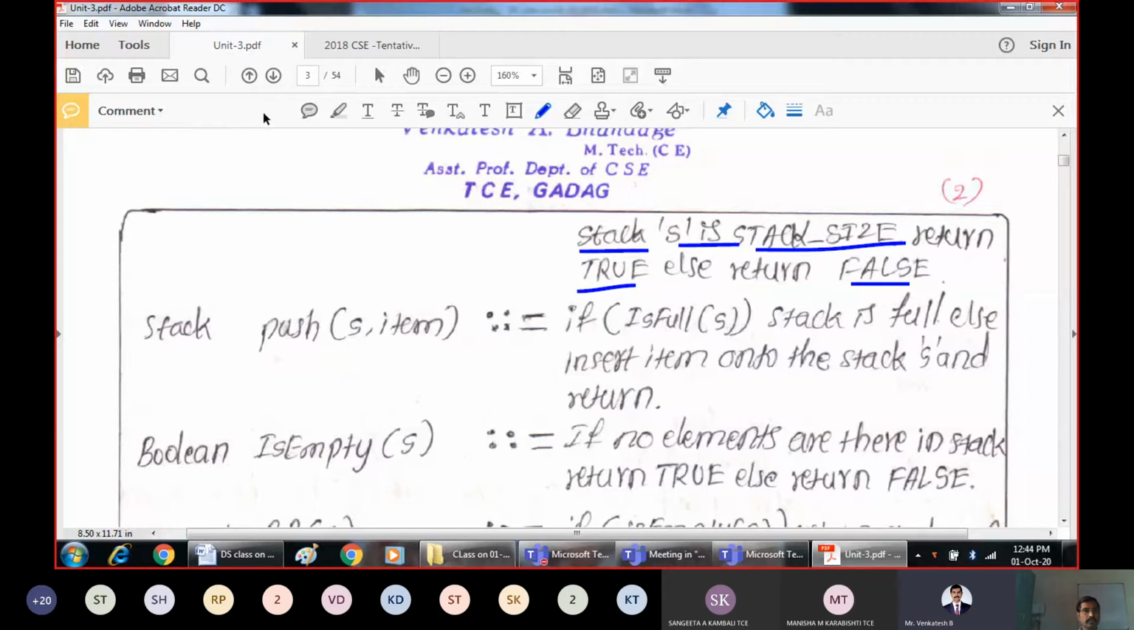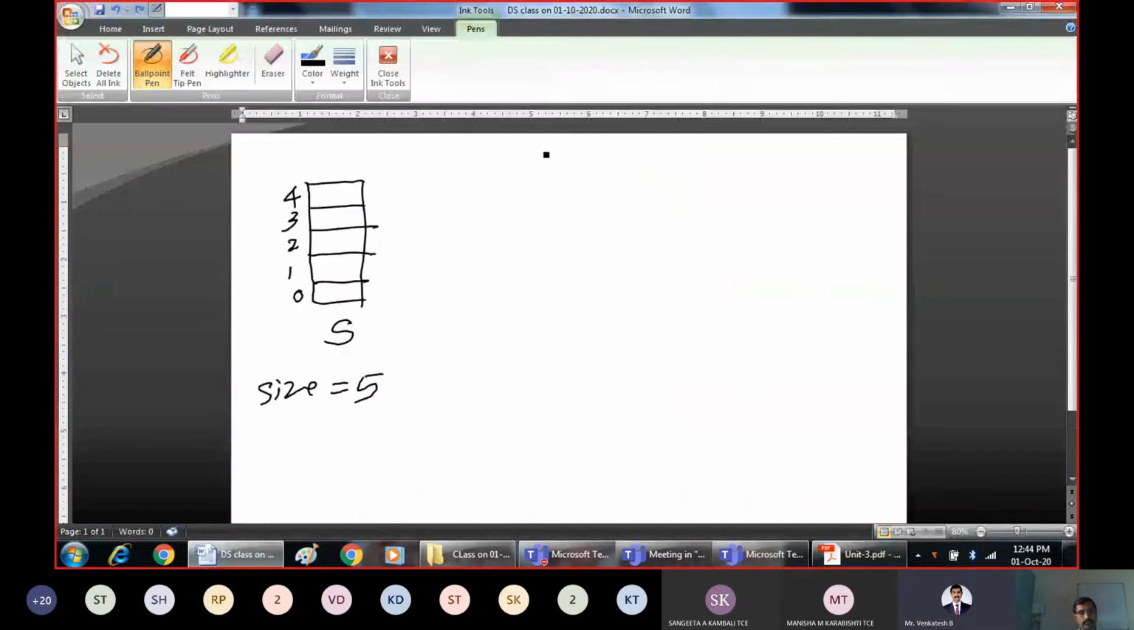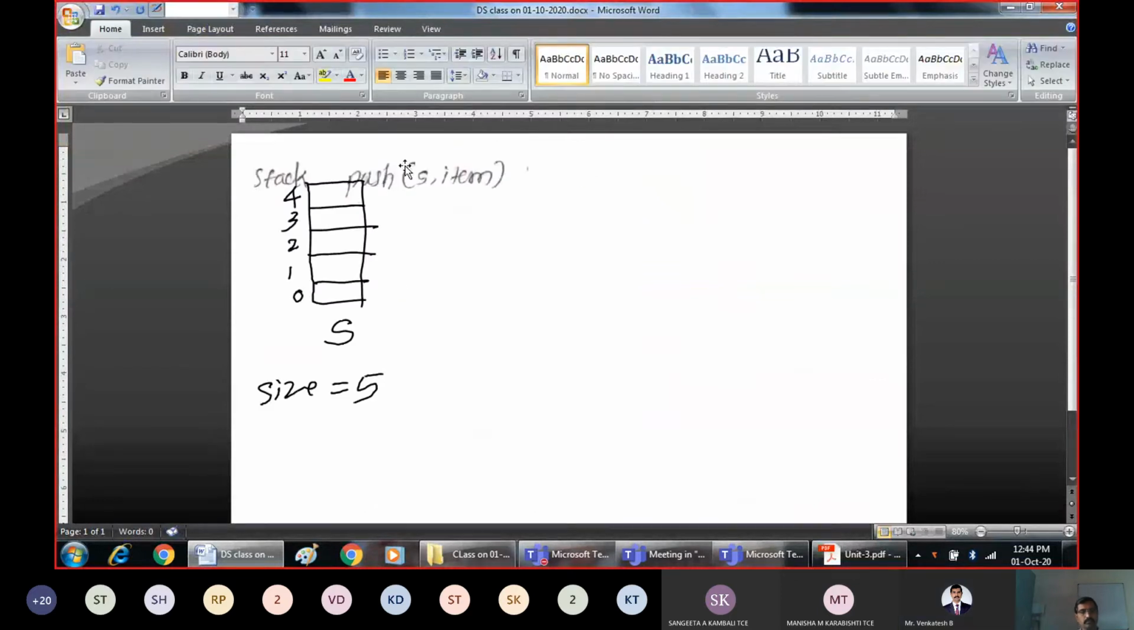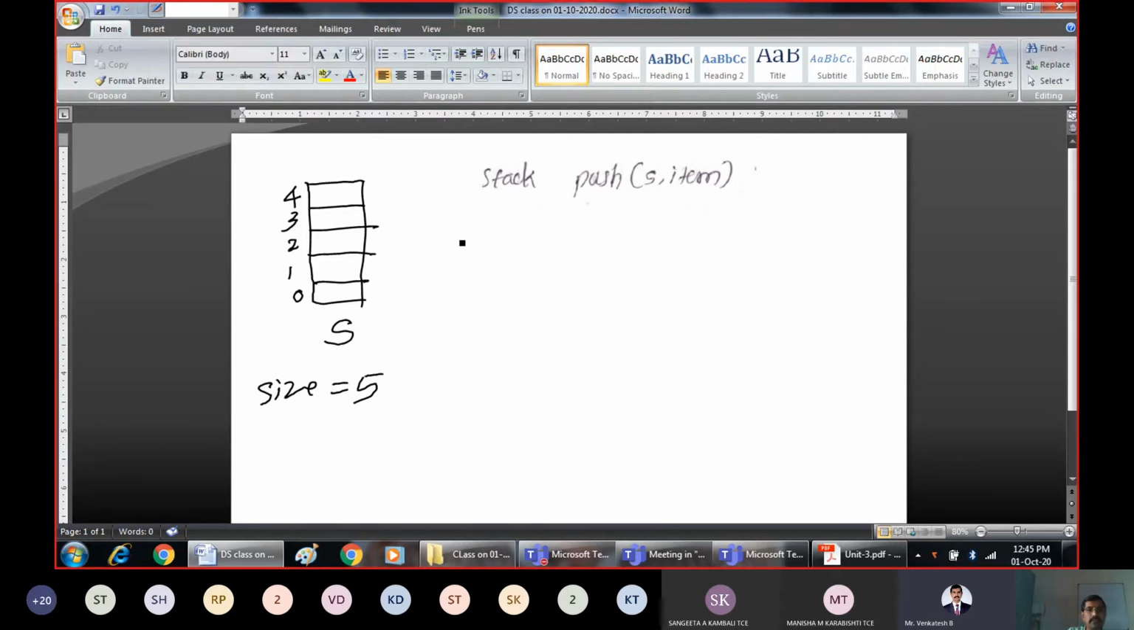I'll explain how this function works. I'll take this snapshot and come back here. The same statement from these notes I have taken. What this function actually does is push means inserting an element, and the return type will always be the stack itself. You will always get the updated stack.